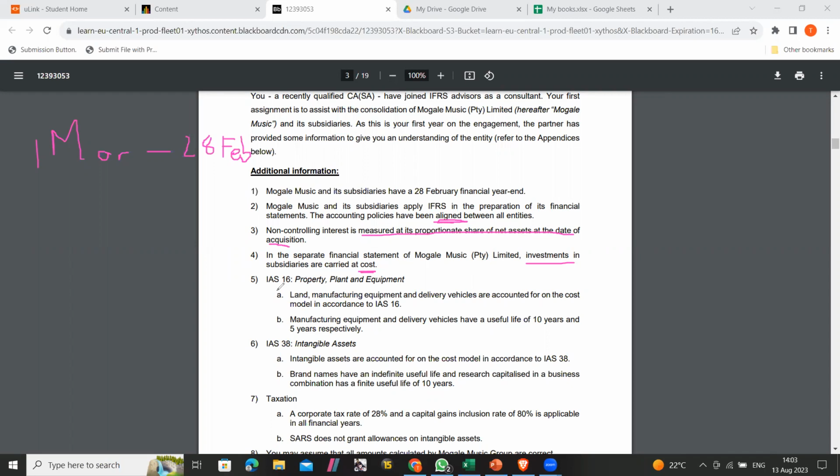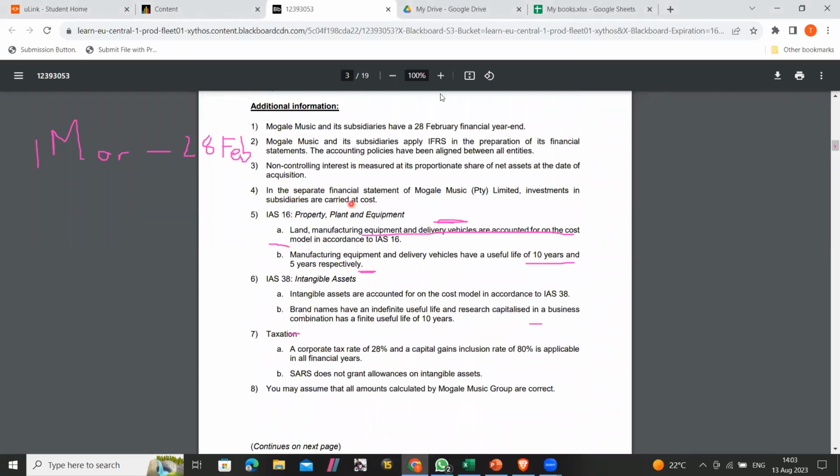And then IAS 16, property, plant and equipment: land, manufacturing equipment and delivery vehicles are accounted for in the cost model. Manufacturing equipment and delivery vehicles have a useful life of 10 years and 5 years respectively. They tell us that intangible assets are accounted for in the cost model according to IAS 38.